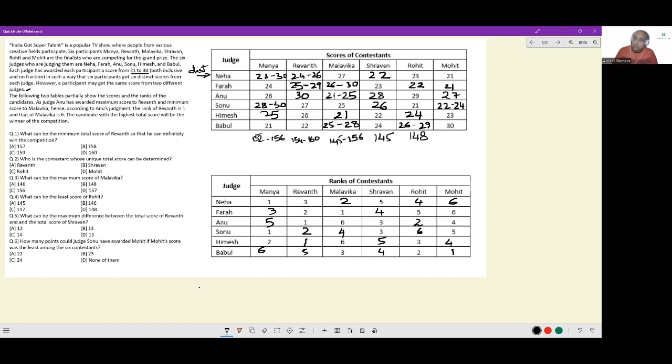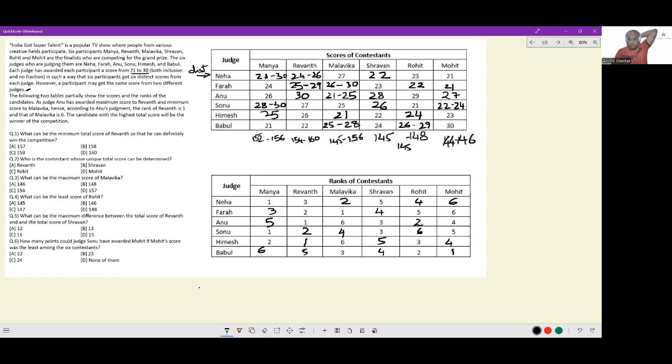I need to have a lower limit for Rohit also. 3 less, so 145 to 148. And now for Mohit, 21, 21 is 42. 42 plus 27 is 69. 69 plus 24 is 93. 93 plus 23 is 116. 116 plus 30 is 146. 146 is the highest and the lowest is 144. And this is it.